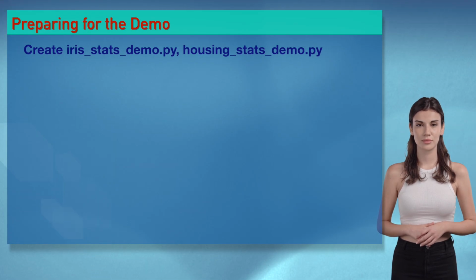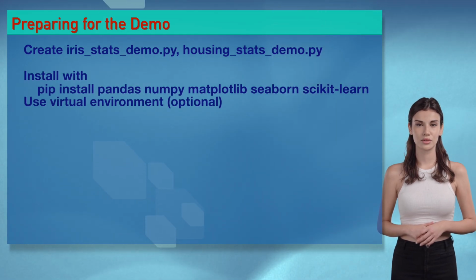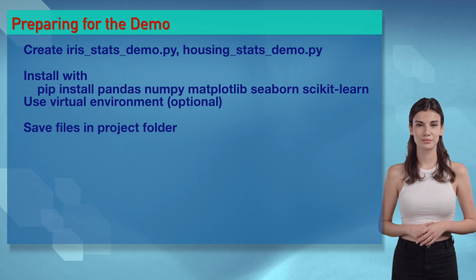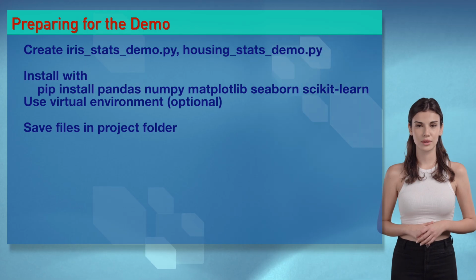Open VS Code, create iris_stats_demo.py and housing_stats_demo.py, and save them in a Python demo folder. Run pip install pandas numpy matplotlib seaborn scikit-learn to ensure libraries are ready.